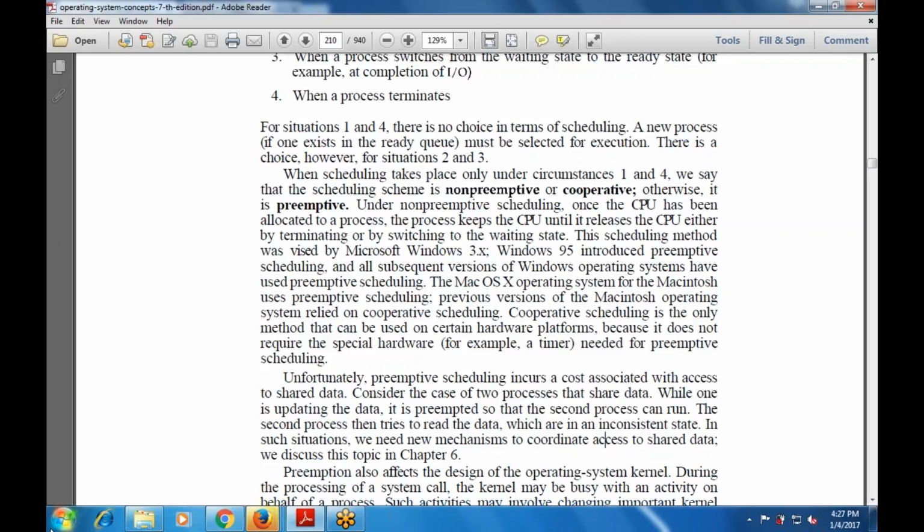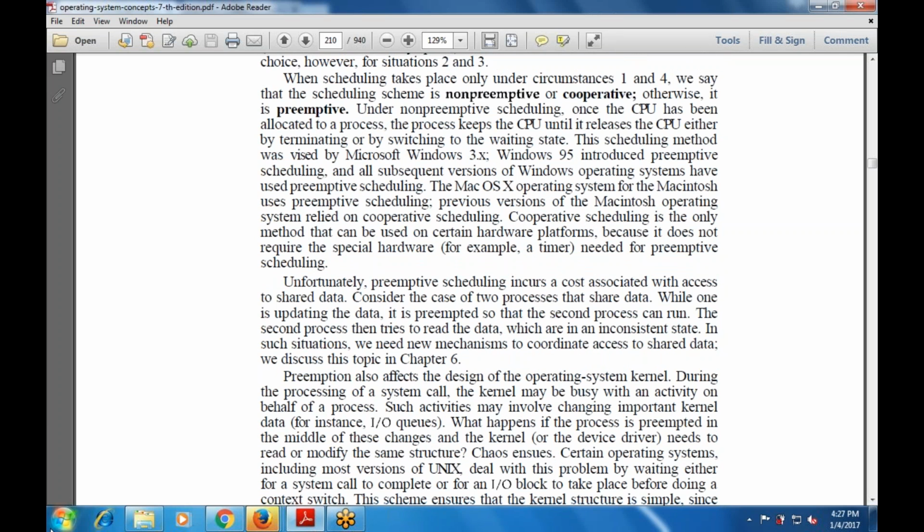In the same way, preemptive scheduling also affects the design of the operating system kernel. The kernel is basically performing an activity on behalf of a process, and such activities may involve changing important kernel data. If the process is preempted in the middle of the changes, the kernel needs to be ready for the modification of the data.